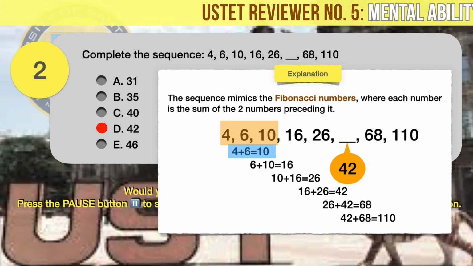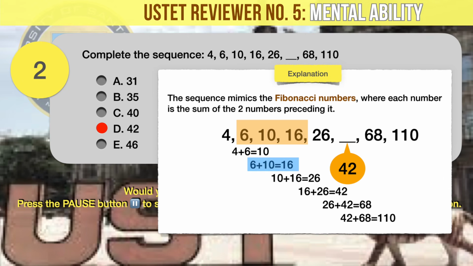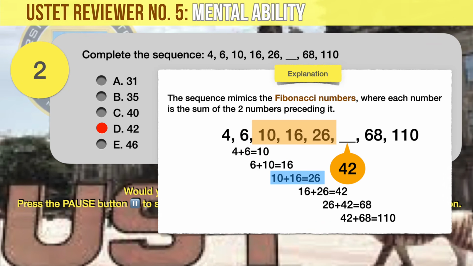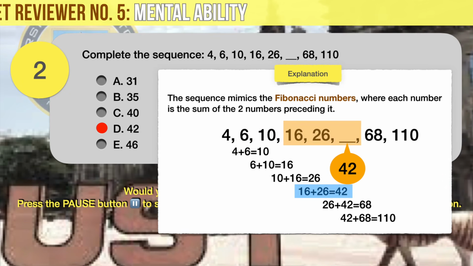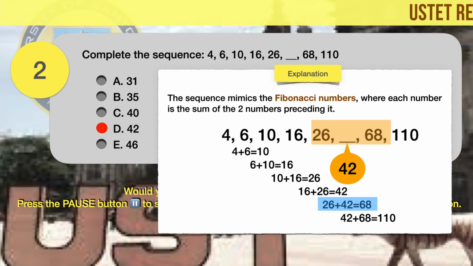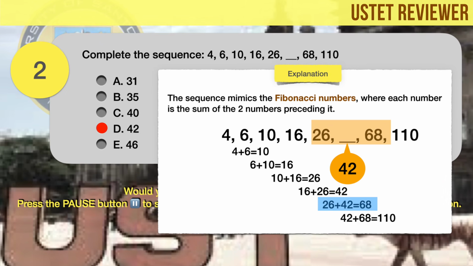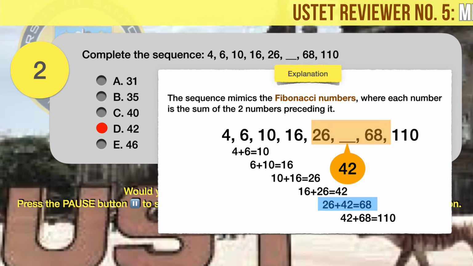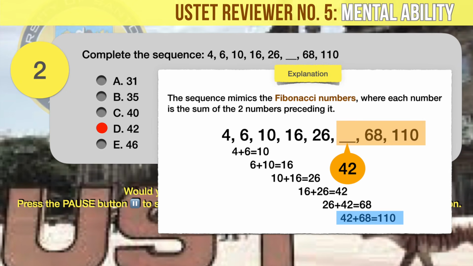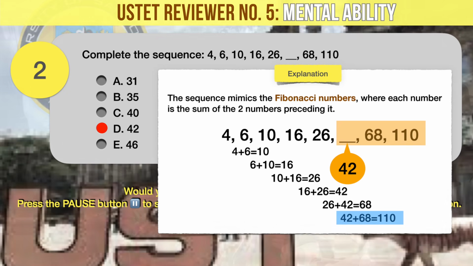4 plus 6 equals 10. 6 plus 10 equals 16. 10 plus 16 equals 26. 16 plus 26 should give us the missing number, which is 42. 26 plus the missing number, or 42, equals 68. And finally, the missing number, or 42, plus 68 equals 110.